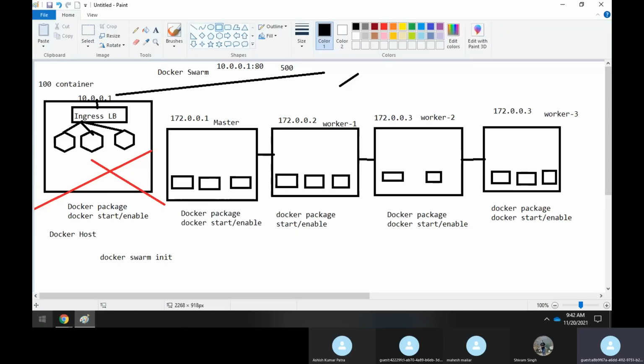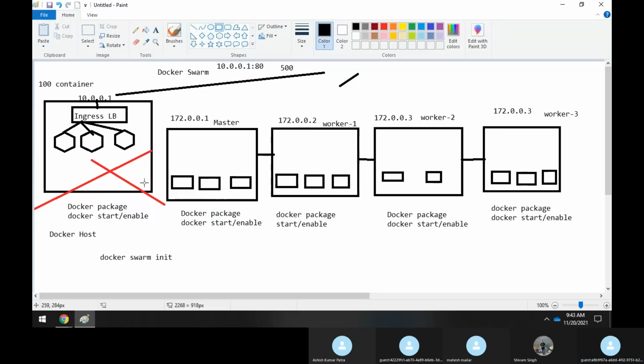Now here I have initialized the Docker swarm. Initializing a Docker swarm means I'm making sure that one node becomes the master or manager and the other nodes become worker nodes. I have created a clustered form where the n number of containers you are scaling get divided across these nodes.